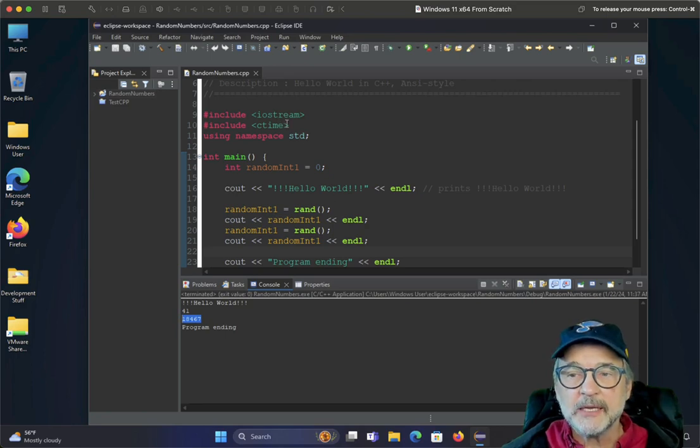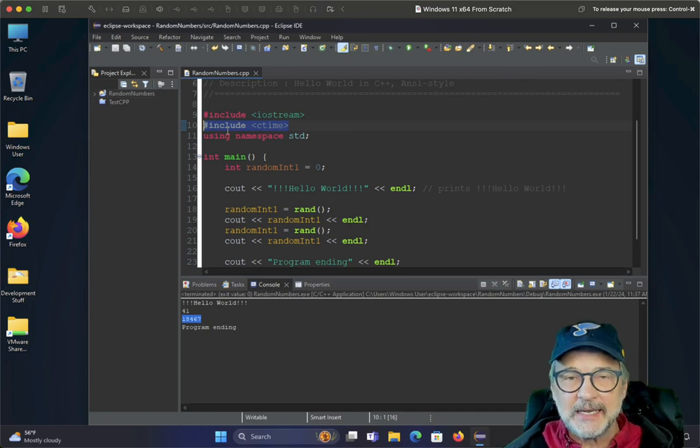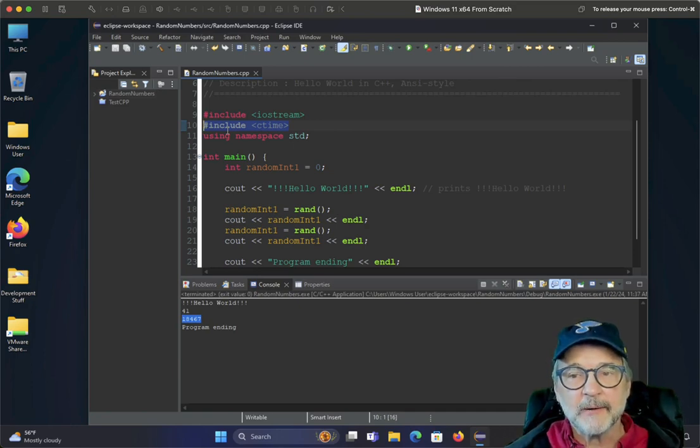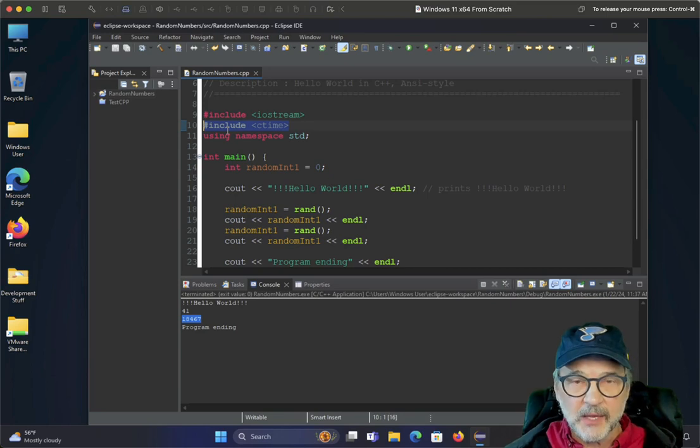So what we're going to need to do is seed the random number generator. And what that means is that we give the random number generator a number that it starts with. Now, I'm not really sure what the CPU or the rand function uses as the seed if you don't specify it, but it seems like it's the same thing because we get the same numbers every time in this case. So we need to seed it.